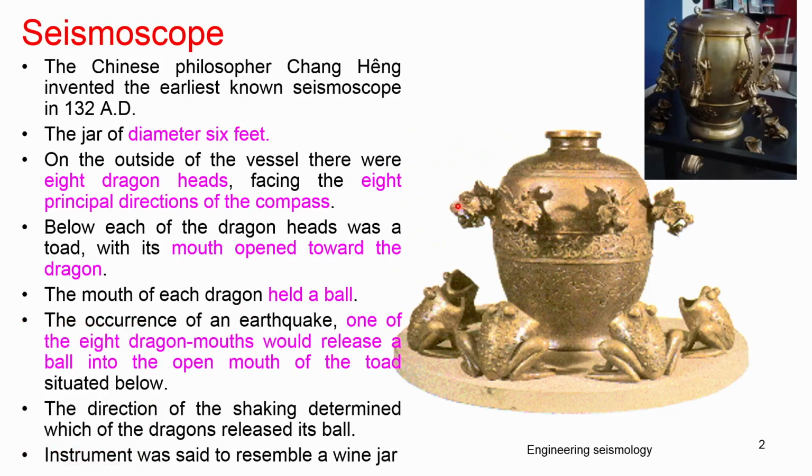In this, there were 8 dragons, and each dragon held a ball. It is a metallic instrument. If any seismic event took place in the nearby area, close to 400 miles, the dragon in that particular direction would drop a ball.